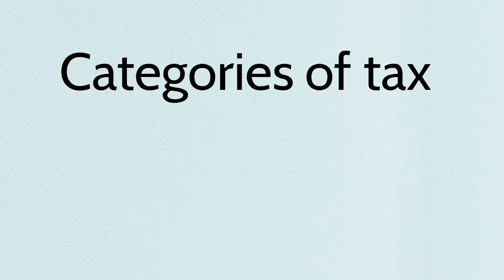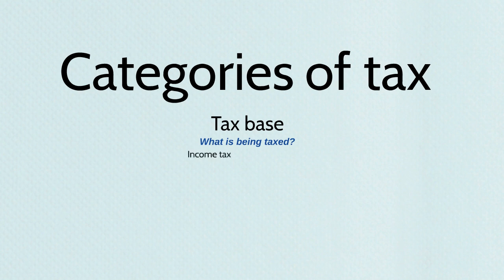So the key here is understanding the tax base, and taxes can be categorized according to their tax base, and a tax base is the thing that is being taxed. So let me give you a few examples to hopefully help you understand what I mean by this. So with income tax, what is the thing being taxed? Now, income tax is a tax on a person's income, what they earn at their place of work. So when you're taxing someone's income, what is it that's being taxed?